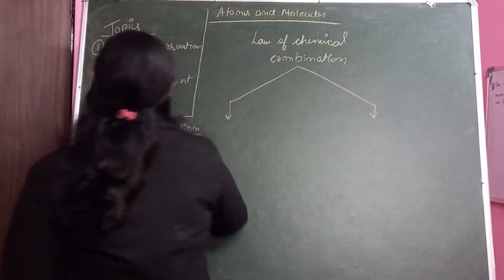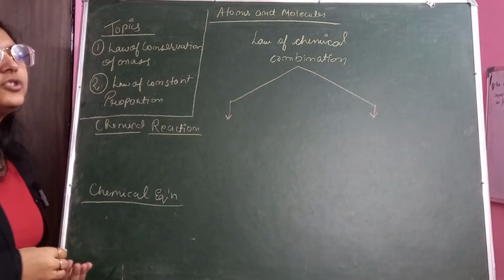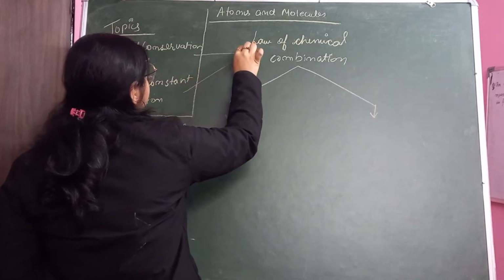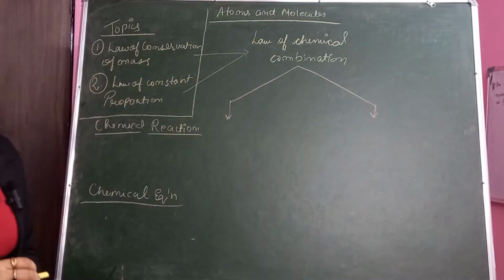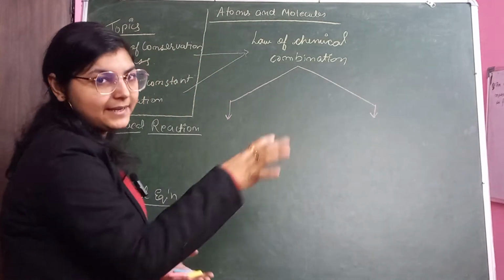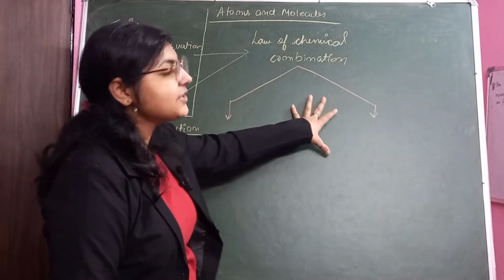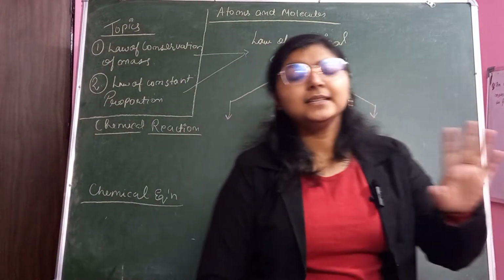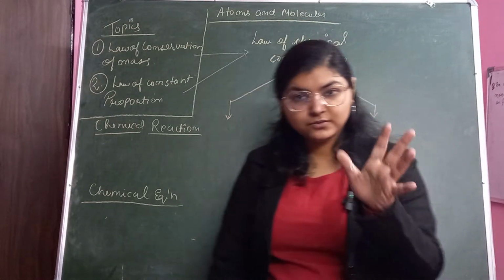Before talking about these laws, let us just know that these laws are nothing but part of the law of chemical combination. Okay. So whenever a chemical reaction takes place, there are certain laws that the chemical reaction follows. Okay.